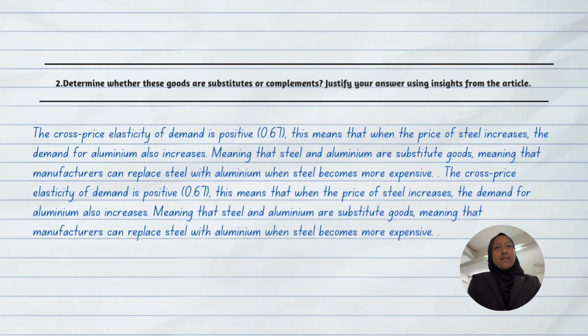So, the conclusion is the relationship between steel and aluminium demonstrates substitutability, which means businesses can shift from steel to aluminium when the steel price rises. This insight is valuable for industry and policymakers to understand market dynamics and potential pricing strategy.